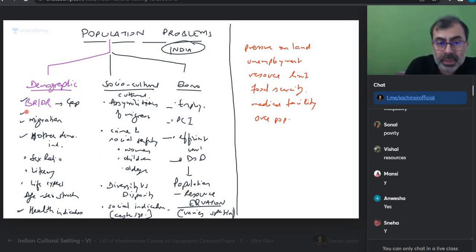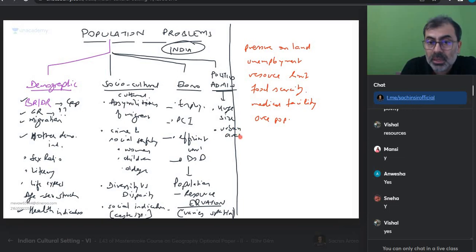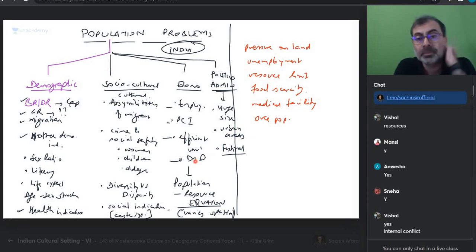True or not? Here we did birth rate, death rate, big issue growth rate. We should be talking about the growth rate and demographic trap that we are into. Okay, tell me one thing. Is it a politico-administrative challenge to handle such huge population, huge size? How to manage that? Can I say crowd management and especially urbanization? Urban areas, crowd management, areas where we have special events, festival, but such a big population, how do we manage? Yes, no. Internal conflicts are there. Polarization is there. External influences, people coming and indoctrinating wrong ideas in the mind of youth. Yes or no? So many things happening.